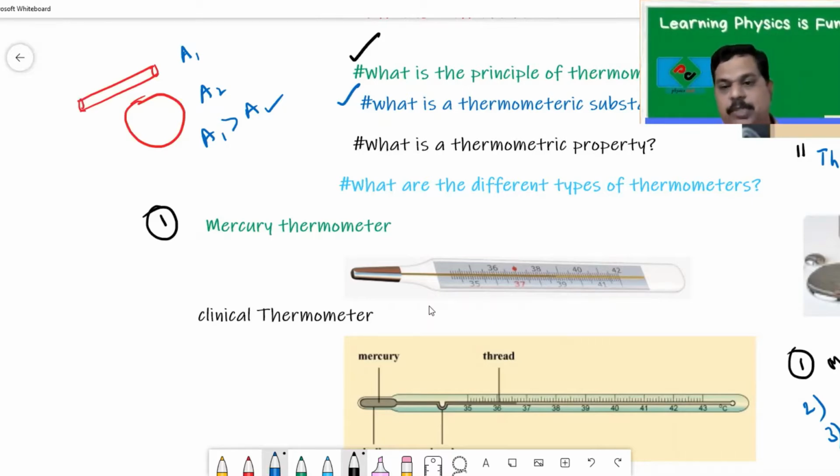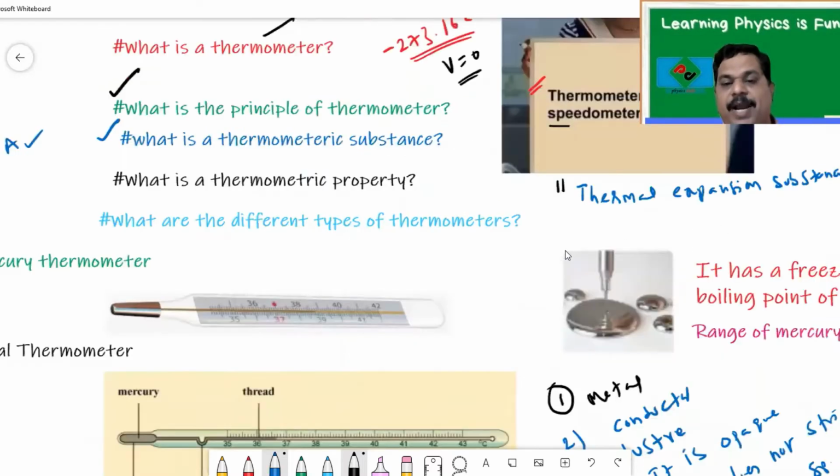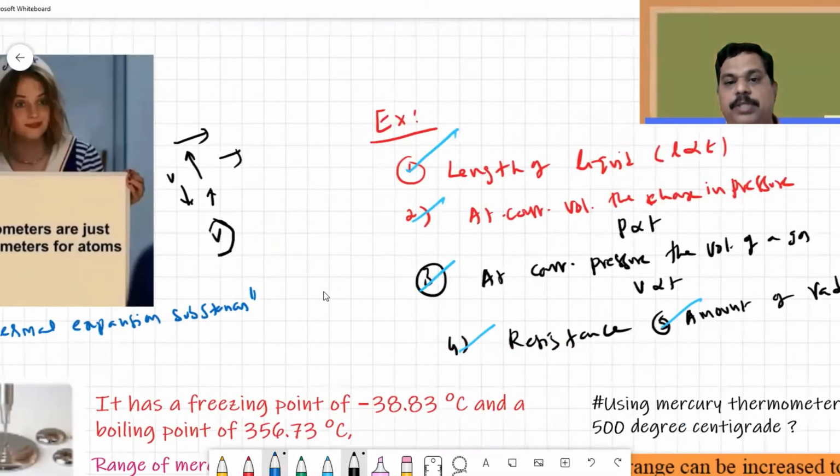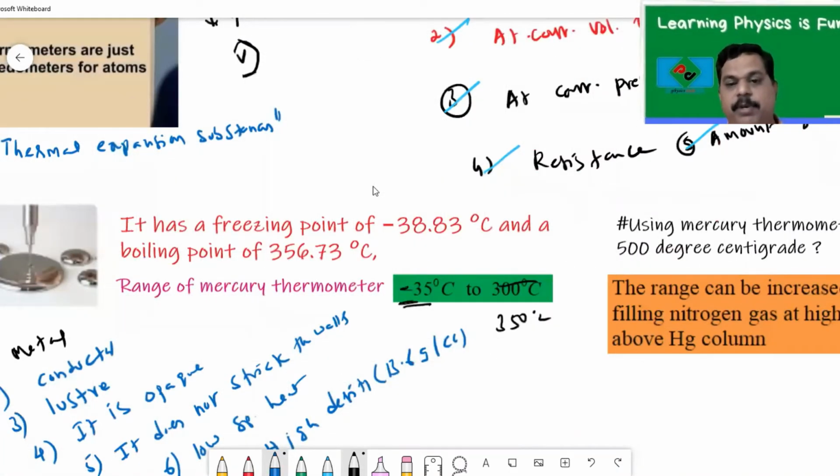Now, there is one more question. They ask in the exam, can we measure 500 degrees centigrade using a mercury thermometer? Just now I said using a mercury thermometer, we can only measure minus 35 to 350.